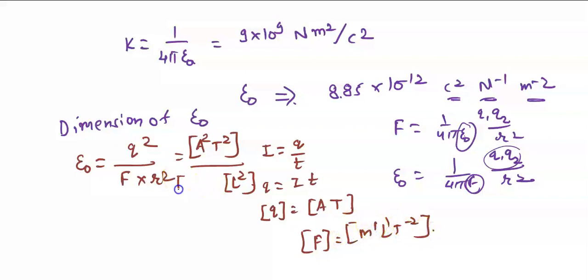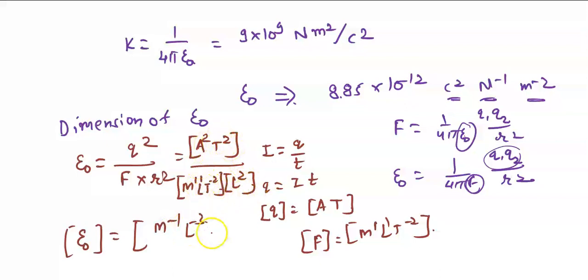So when we substitute here M1 L1 T to the power minus 2 and solve this, the dimension of epsilon naught will be M to the power minus 1, L to the power minus 3, T to the power 4 and A to the power 2. This is the dimensional formula for epsilon naught. I hope that this is clear to you. Yes, sir.